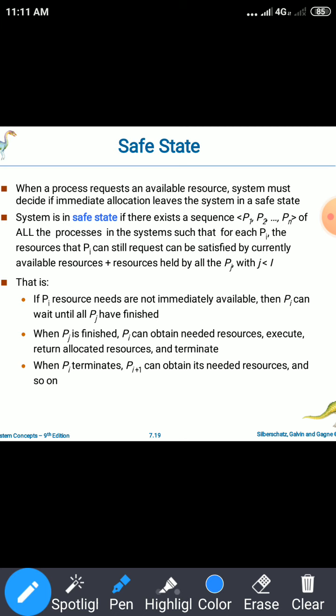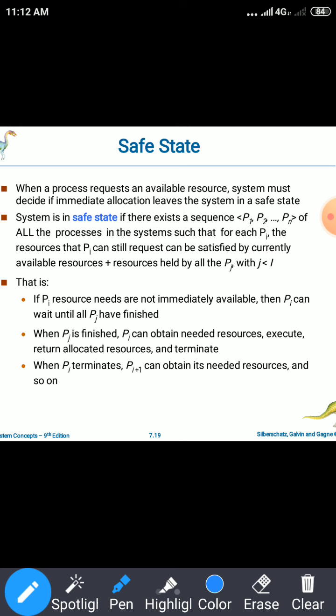Then P3 uses all the resources allocated to it, then releases the resources. Once it releases the resources, those resources will be allocated to other requesting processes. So even though we are doing all these things, if we are still in a safe state, then we say that the deadlock will never occur. So the safe state means whenever the processes request resources and the resources are allocated to the requesting processes in some order, and still we can avoid the deadlock, that state is said to be a safe state.